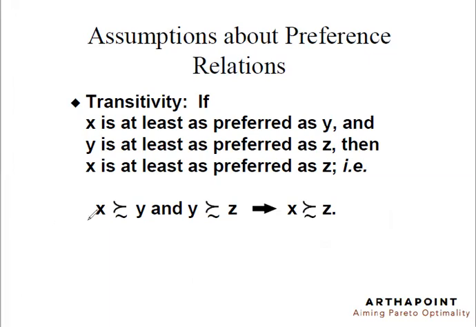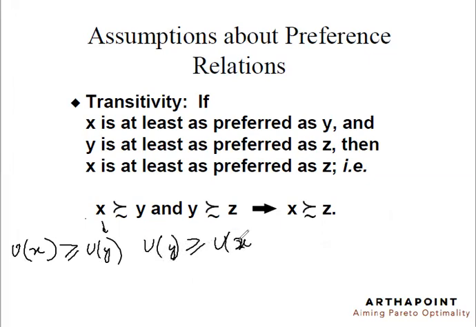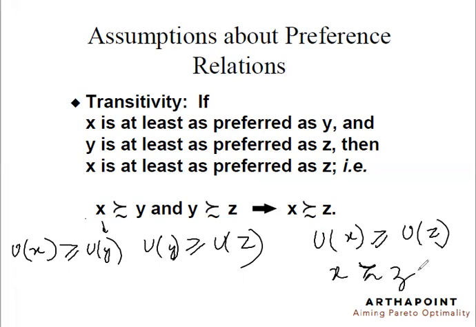If X is weakly preferred over Y, and Y is weakly preferred over Z, then this implies that U of X is greater than or equal to U of Y. This implies that U of Y is greater than or equal to U of Z. Then this will imply that U of X is greater than or equal to U of Z. And this will imply that X is weakly preferred to Z. Simple.